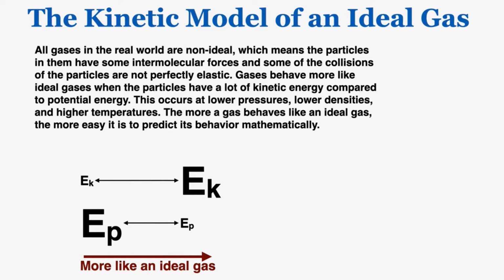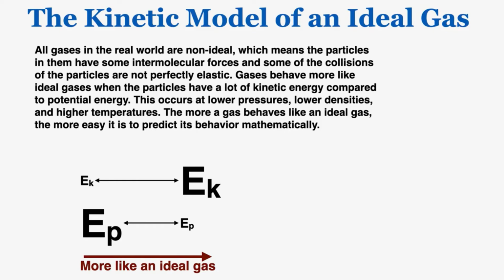All gases in the real world are non-ideal. There's no such thing as a real, true ideal gas, which means the particles in them have some intermolecular forces, and some of the collisions of the particles are not perfectly elastic. Gases behave more like ideal gases when the particles have a lot of kinetic energy compared to potential energy, because most of the energy going in becomes kinetic rather than potential. This occurs at lower pressures, lower densities, and higher temperatures of the gas.